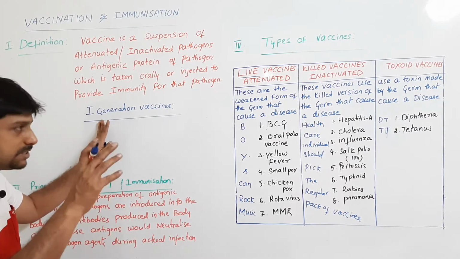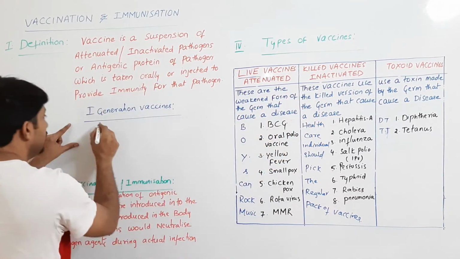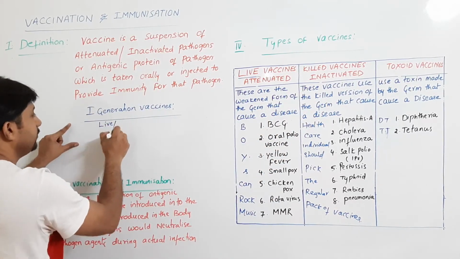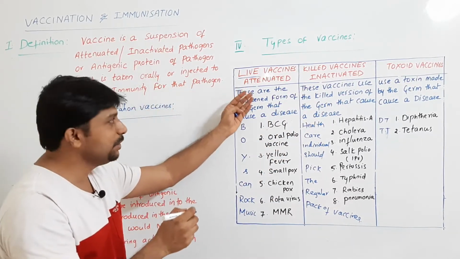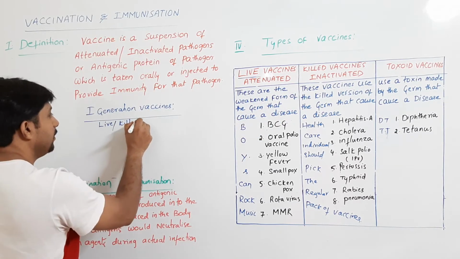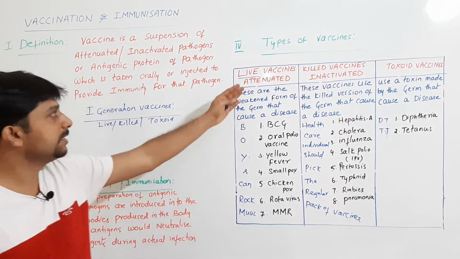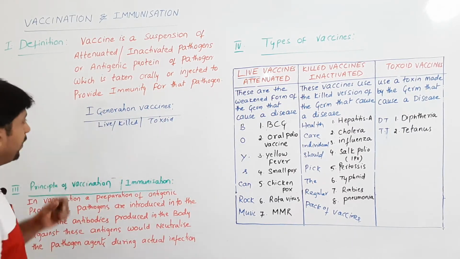So your first generation vaccines include all these 3: your live vaccine, because the whole organism is used, killed, or toxoid. Any of these examples can be a first generation vaccine.